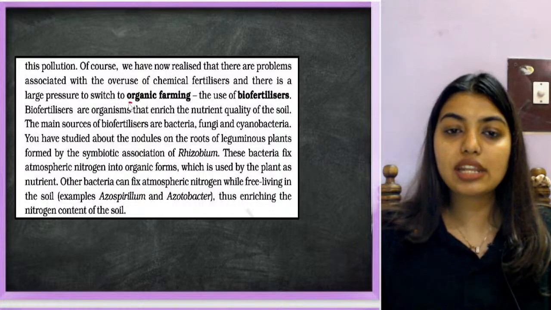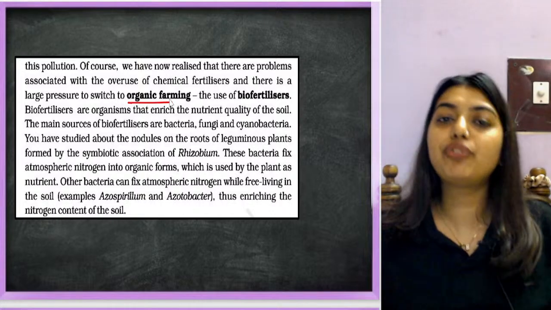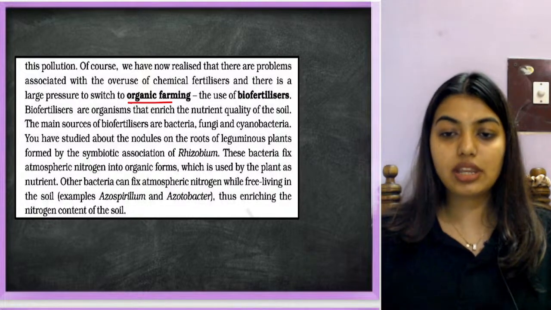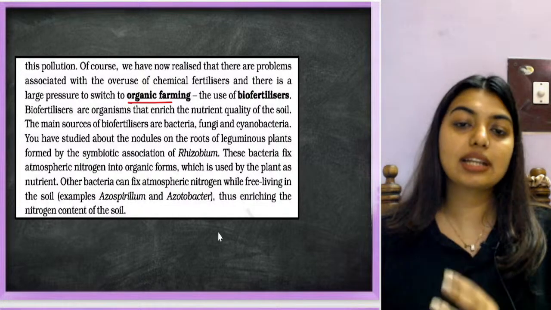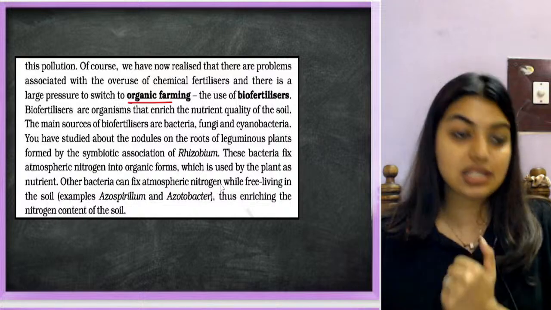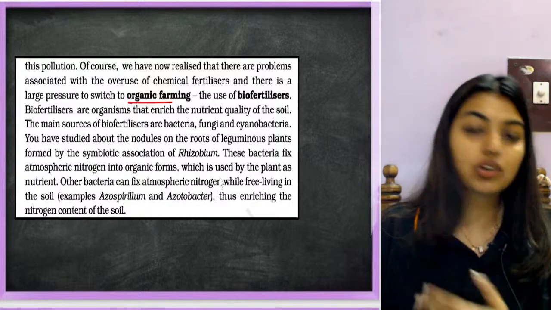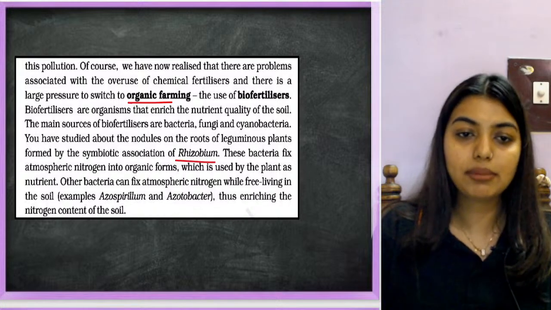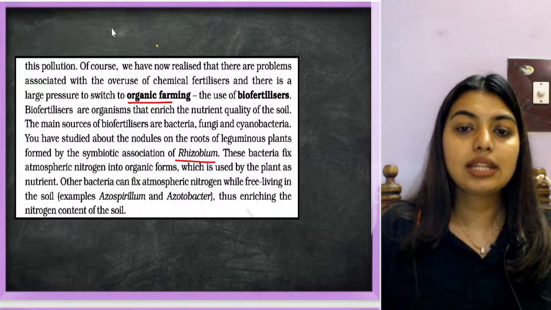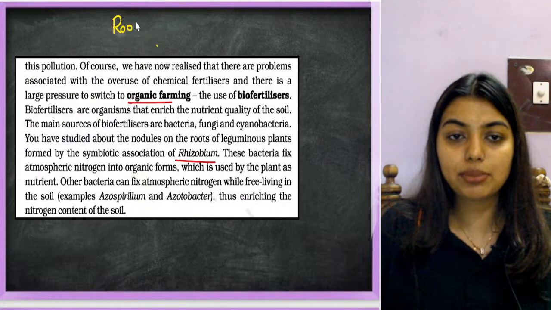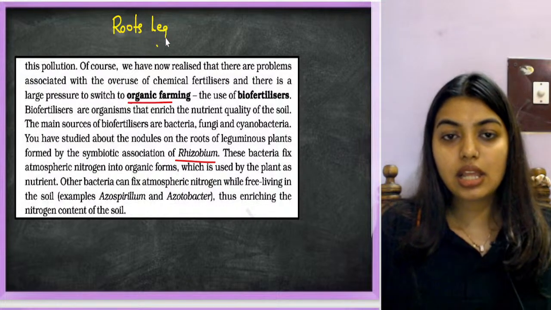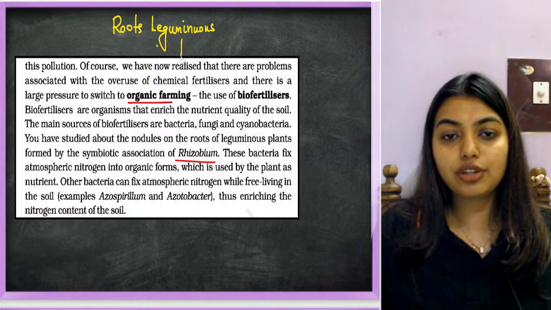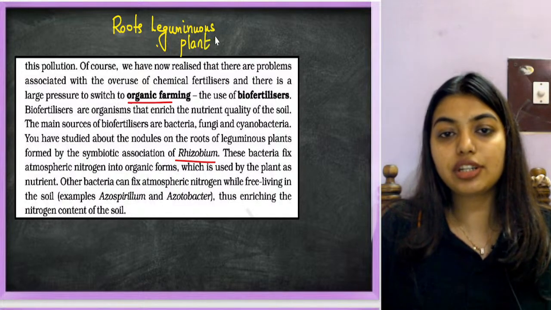Now students, organic farming, that is where we use biofertilizers instead of very poisonous fertilizers. When we use biofertilizers, it's not going to harm us when we consume it. One symbiotic relationship is Rhizobium. I think all of you know this, no? Rhizobium is on the roots of leguminous plants. These are the plants that fix atmospheric nitrogen and convert it into ammonia and other things, and increase the fertility of the soil.